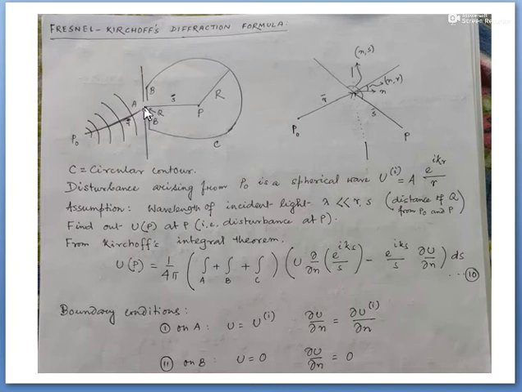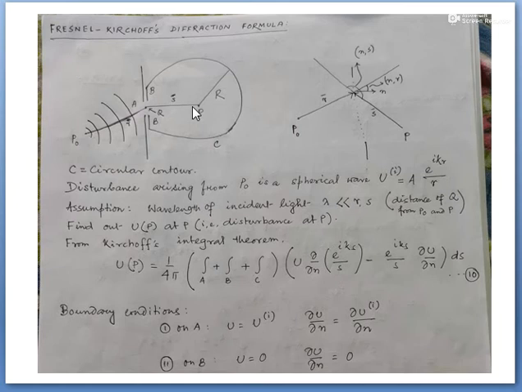Now this slit, as the disturbance goes through the slit, will generate the same amount of disturbance, and that disturbance is propagating to the observation point p, and I am going to measure the effect of that disturbance at that external point p.